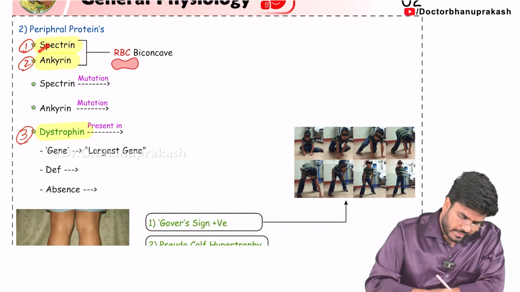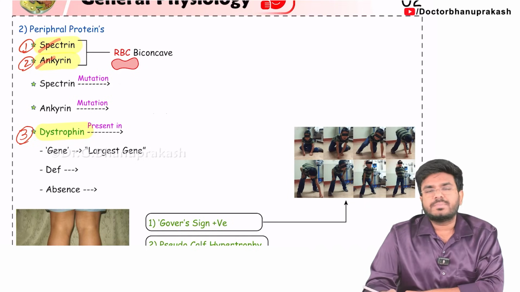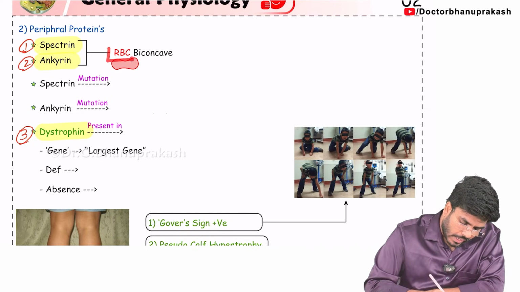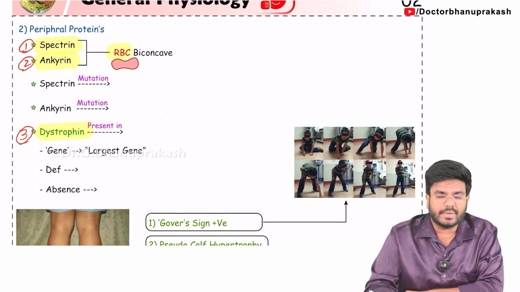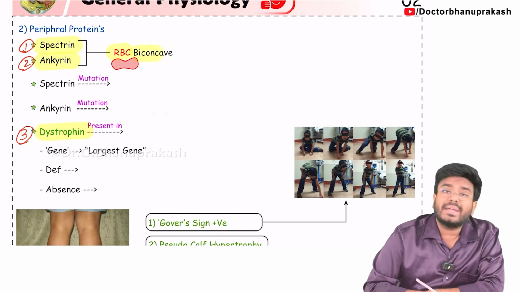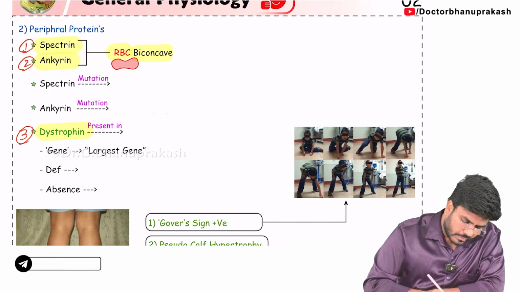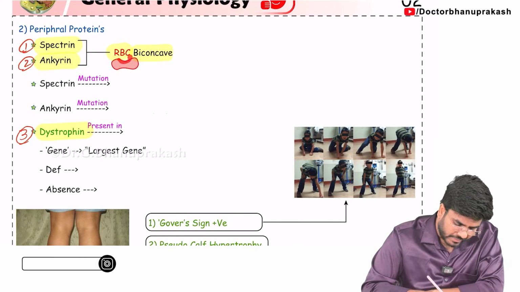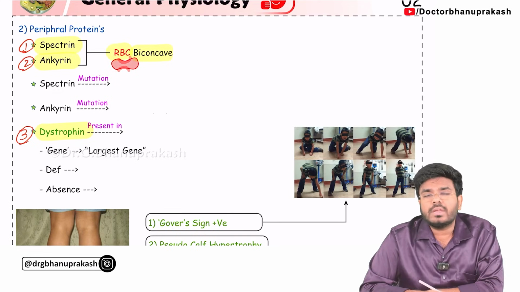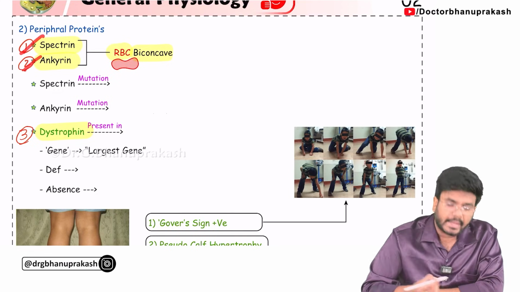Now, where are spectrin and ankyrin present? They are present in your RBC membranes. They are attached to the RBC membranes and they are the ones responsible for giving the biconcave shape to the RBCs. You know, RBCs have this biconcave shape, with a concavity in the center. That biconcave shape is because of spectrin and ankyrin.